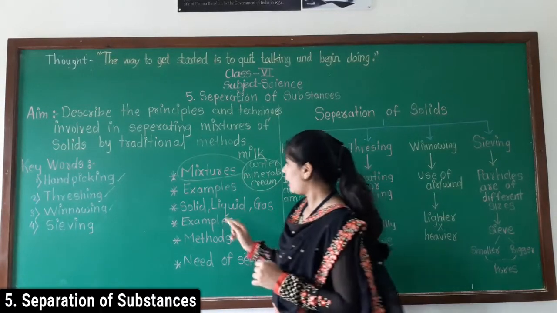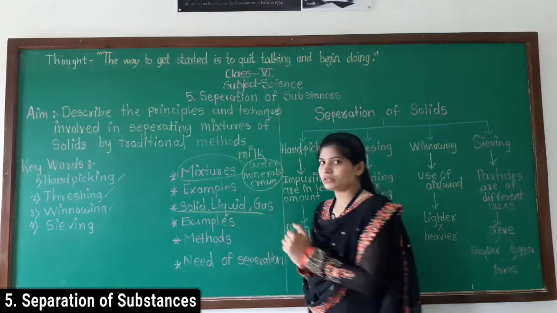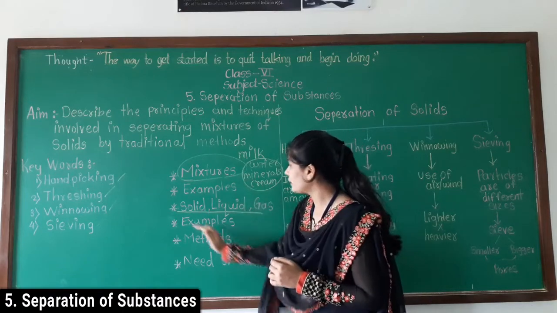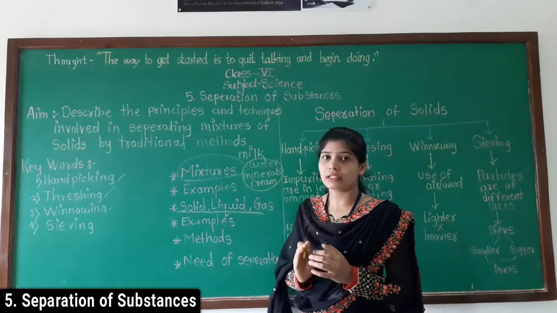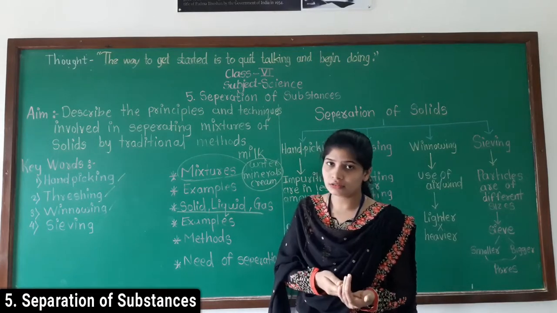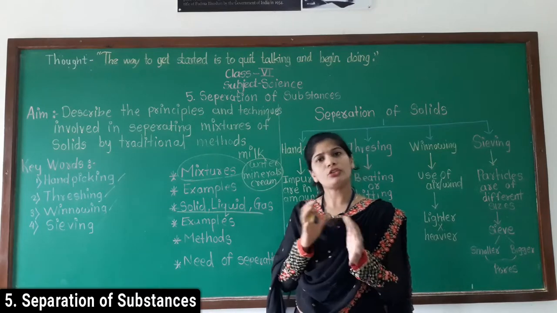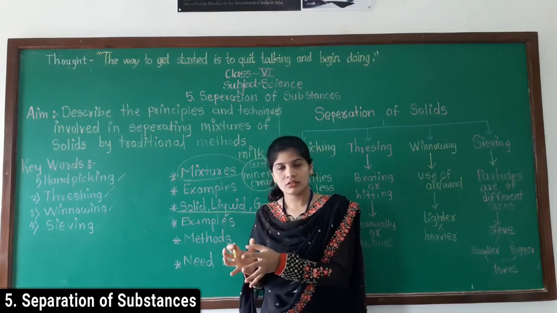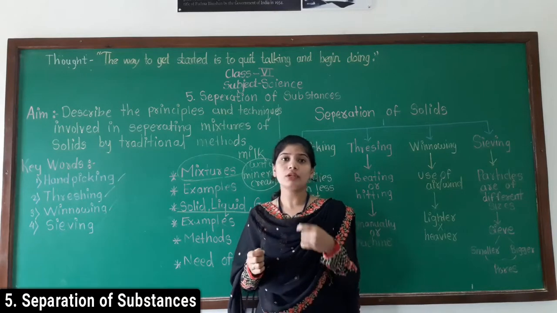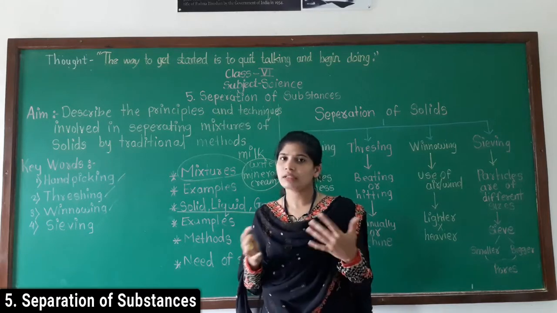Yes. Now I have written here solid, liquid and gas. Why have I written this? Whatever your substances are, maybe they are solid, liquid or gases. Can you distinguish between solid, liquid and gases? Solid means, for example, wood, metal, duster, bag, table.